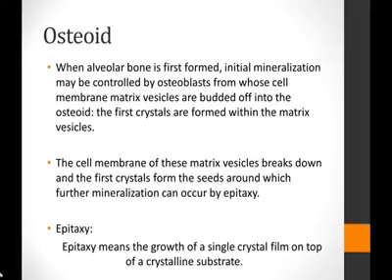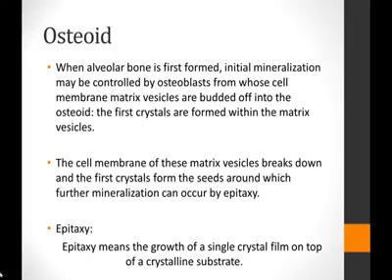As the crystal within the confines of the matrix vesicle grows, it eventually comes out of the confines of the membrane of the matrix vesicle. And then when it comes out within the unmineralized matrix of the bone, it forms a seed around which further mineralization could occur. And the process by which the further mineralization occurs around numerous seeds from the numerous matrix vesicles within the bone matrix is called epitaxy.